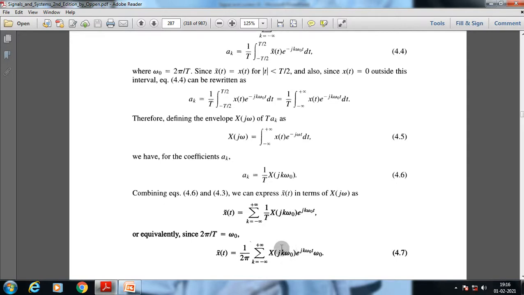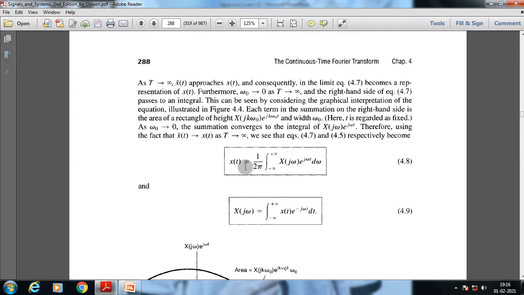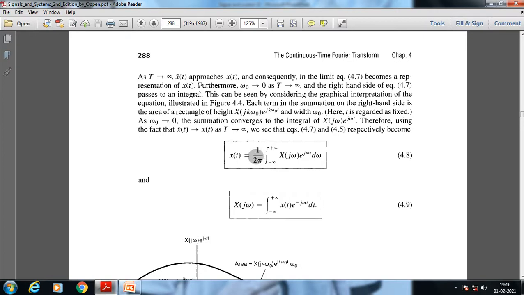And as we know, this is known as the convergence theorem that we are going to discuss again. As we increase the value of t to infinity, the value of omega 0 tends to 0. So we get a value of omega 0 which is very negligible, so we just discard that value, and we can rewrite this specific signal as x of t is 1 by 2 pi integral from minus infinity to plus infinity of X(j omega) e to the power j omega t d omega, where this value of t has to be finite. This is the specific representation of a Fourier transform of a specific aperiodic signal.